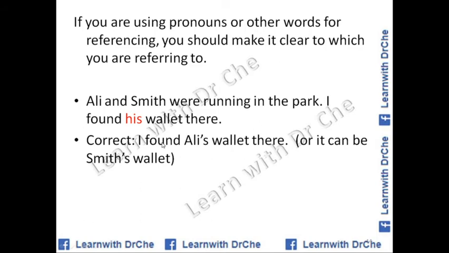We can say: I found Ali's wallet there. Ali and Smith were running in the park and I found Ali's wallet there. He forgot it there. It can also be Smith's: Ali and Smith were running in the park and I found Smith's wallet there. So it can be either of them.